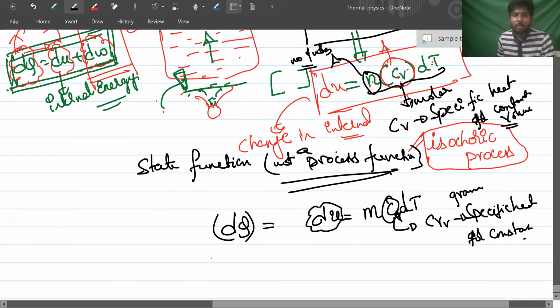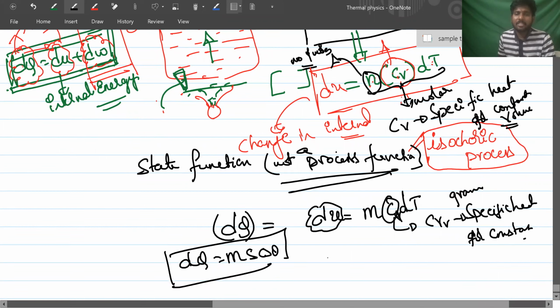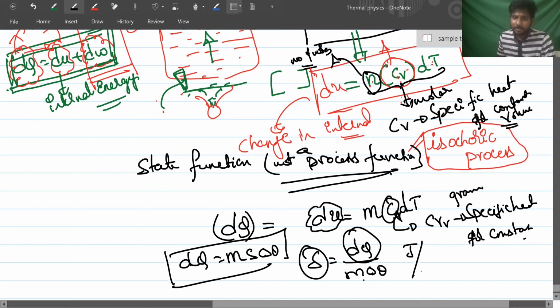So dq is equal to m s delta theta. You remember this or not? So s is equal to dq by m delta theta. Here the specific heat unit is joule per kg degree Celsius, right? This is called gram specific heat, where specific heat is defined on weight.